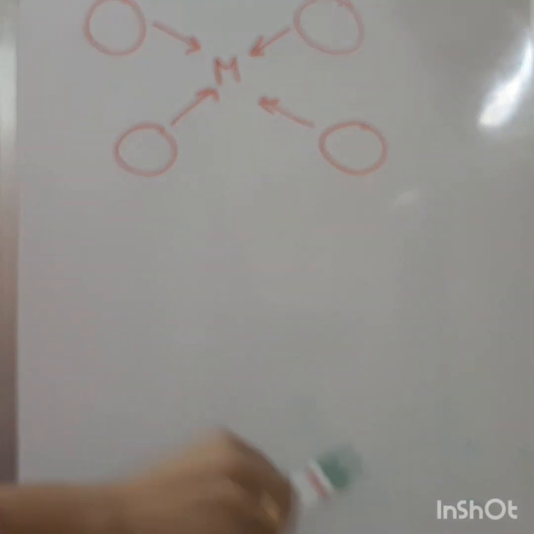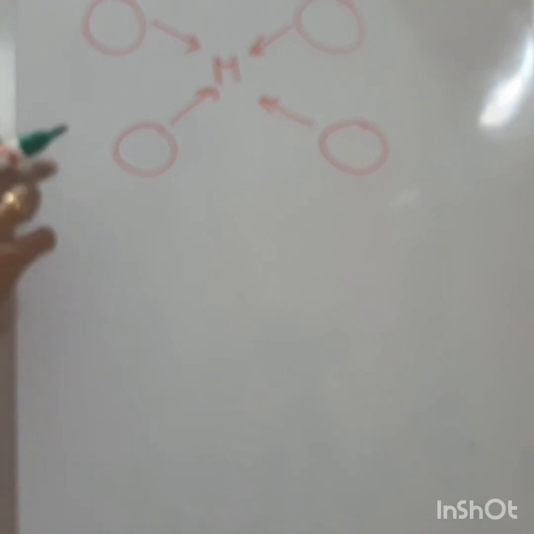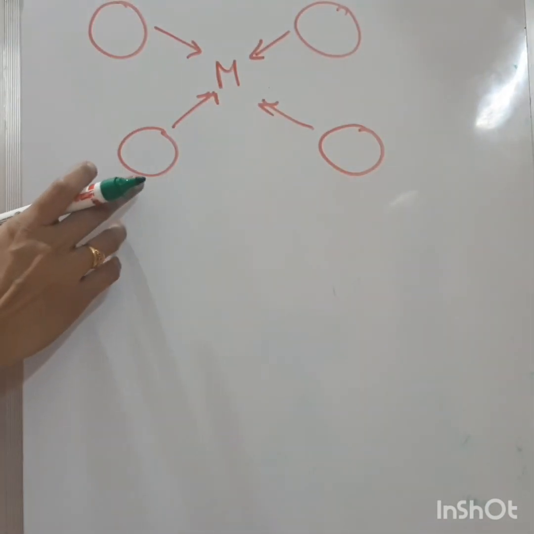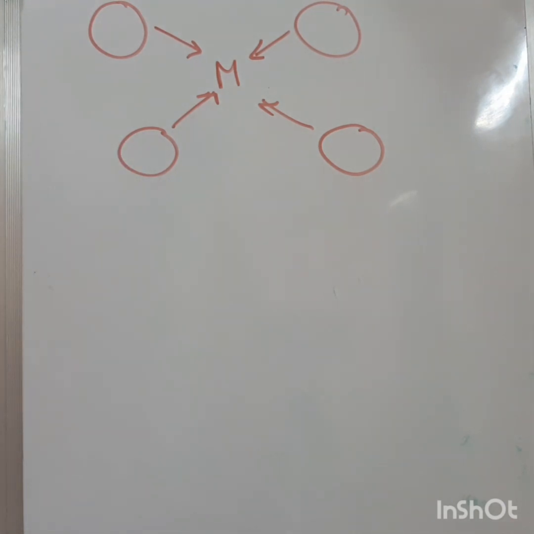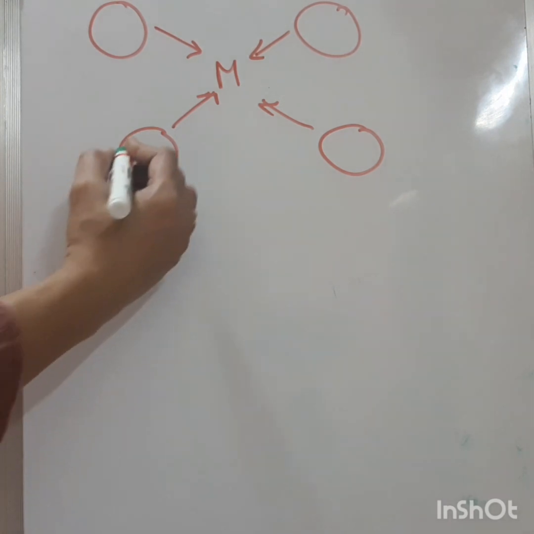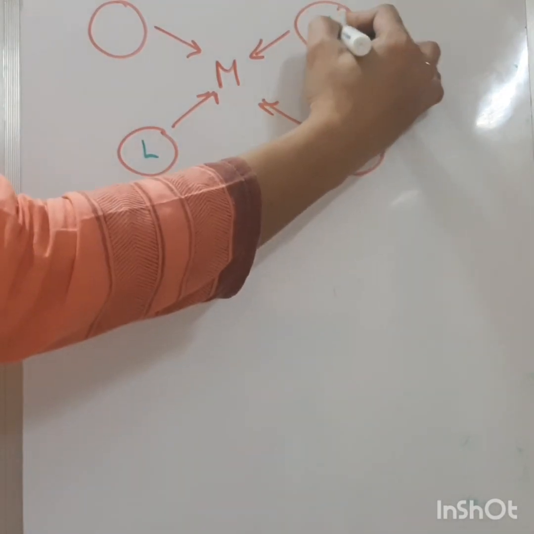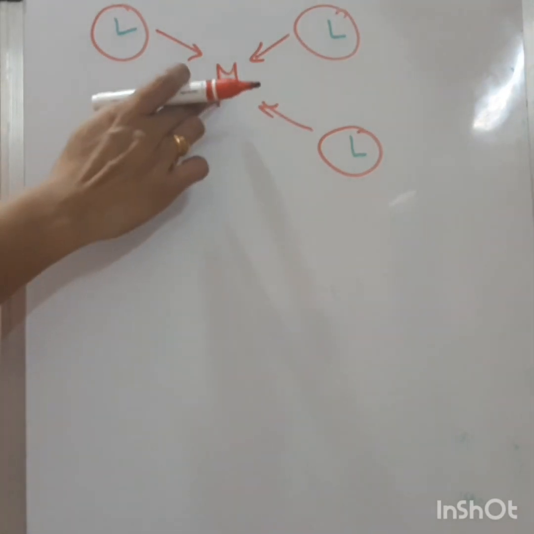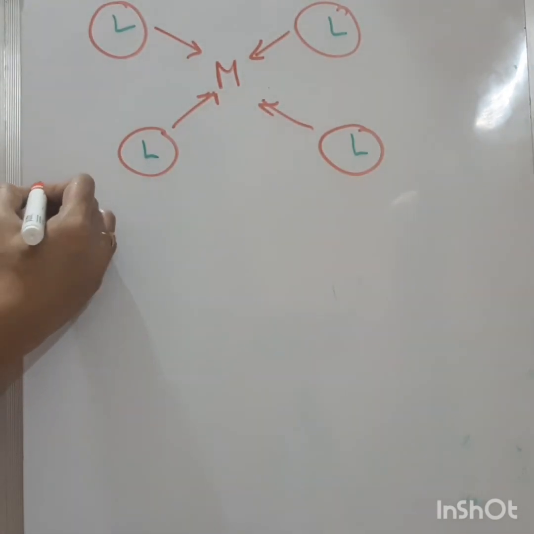The atoms or the molecules which surround the central metal atom are called ligands.